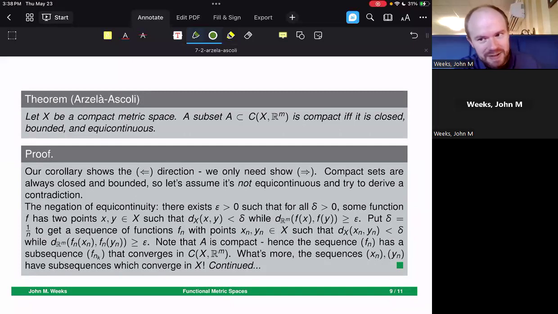Sometimes it doesn't feel this way as you go through the second half of a proof, but we've actually gone through the harder part of the proof. Diagonalization arguments take a little bit of thought to really get your head around. This one right here is going to be a bit of a contradiction argument.